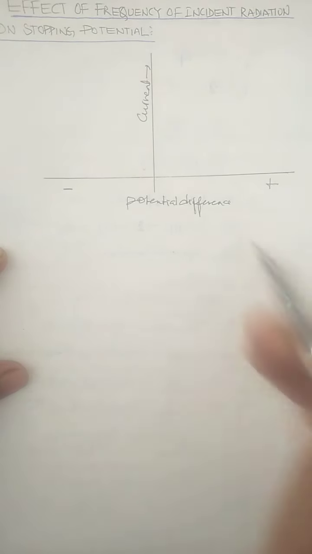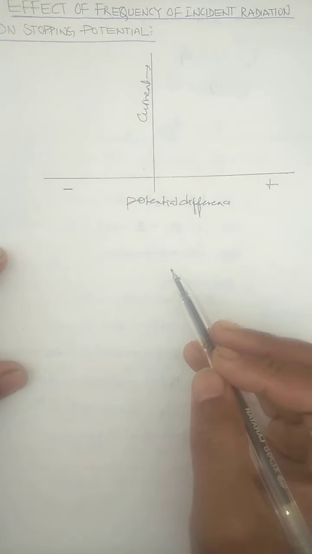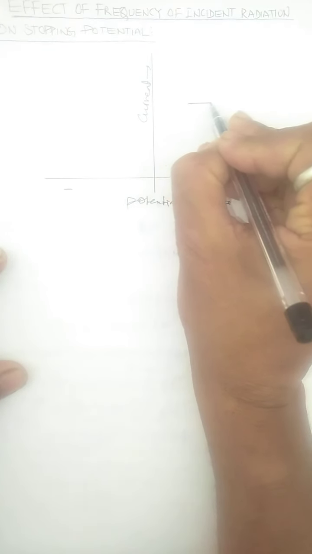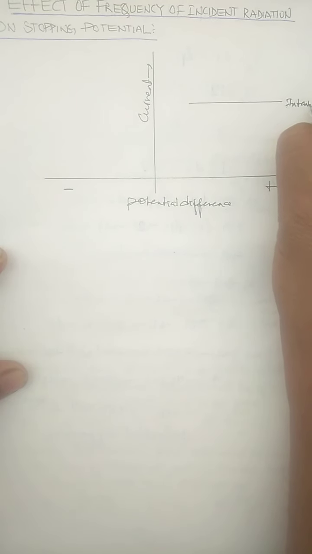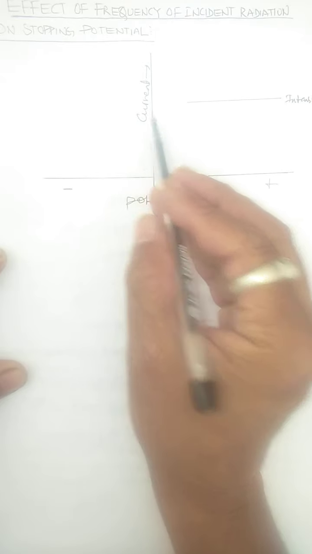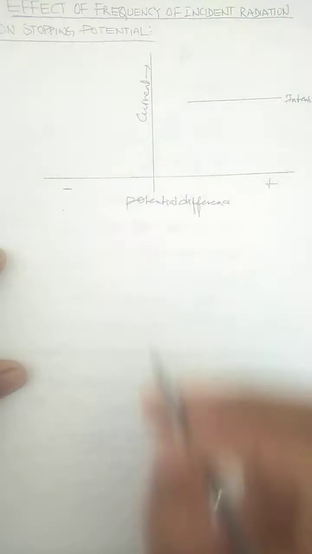So basically, when we plot a graph, children, between current and potential difference, as we had plotted in the last YouTube video also, suppose you have light of a given intensity. In that case, the current becomes maximum when P1 becomes the negative plate and P2 becomes the positive plate.